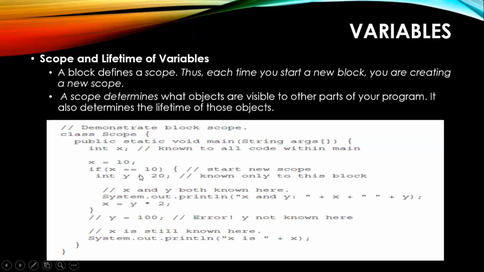This is a single equal. This is not a double equal. We are assigning 20 into Y. This is a single equal. This is also single equals. This is also single equals. These are assignments, assigning a value. This is a double equal where you are checking a condition. Did I answer your question?